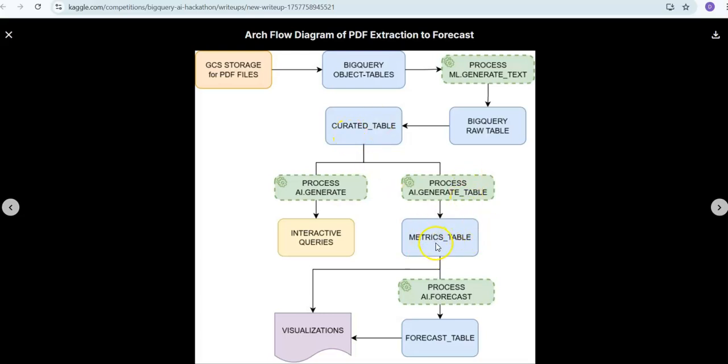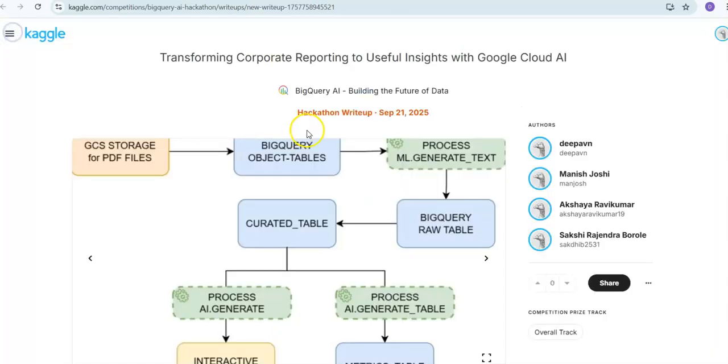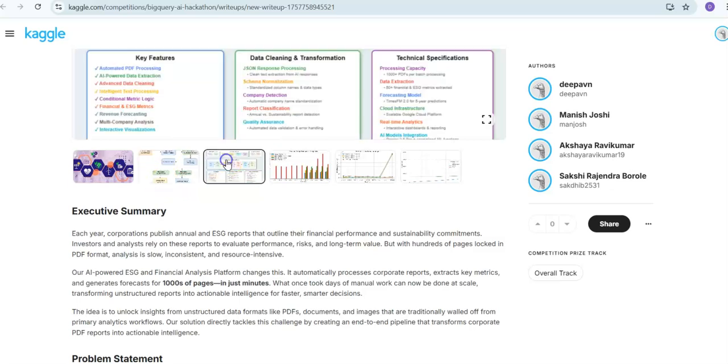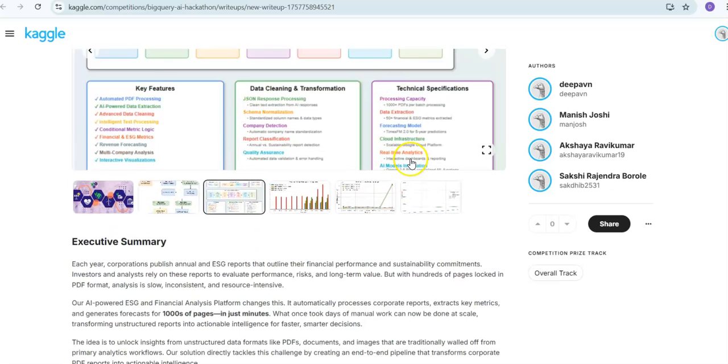Once you get the metrics information, you can use it to fetch the forecast for the coming years, applying it on the metrics table. We can also create many other visualizations based on the kind of metrics we have asked for using generate table. Now this is the basic structure and the architectural overview of what we have here.